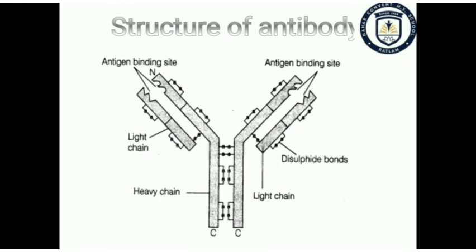The light chain has two intrachain disulfide bonds, and the heavy chain has four intrachain disulfide bonds. The immunoglobulin consists of two regions, namely the variable region or V region and the constant region or C region. So this is the structure of antibody that we have studied right now.